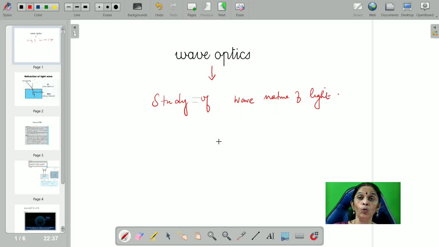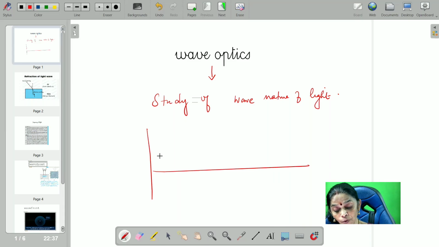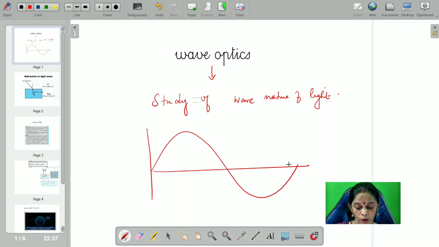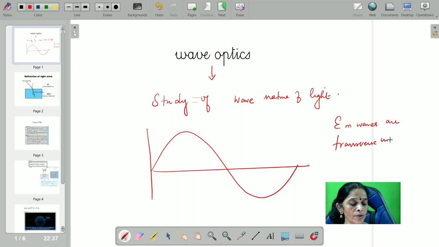We all very well know that light waves are electromagnetic waves. EM waves we have learnt. EM waves are transverse in nature. They travel in the form of crest and trough.